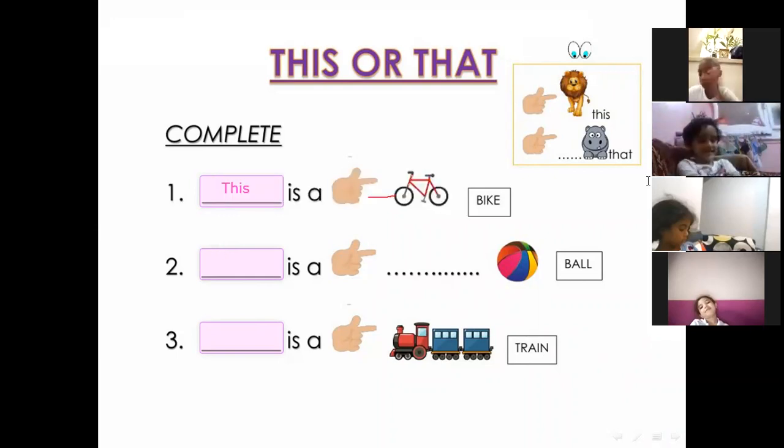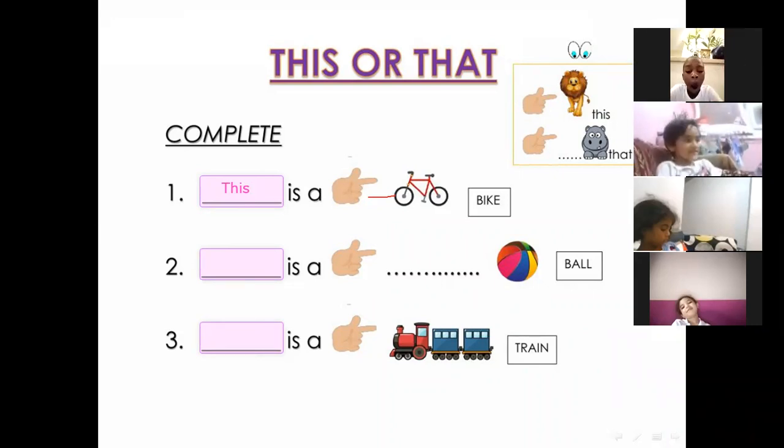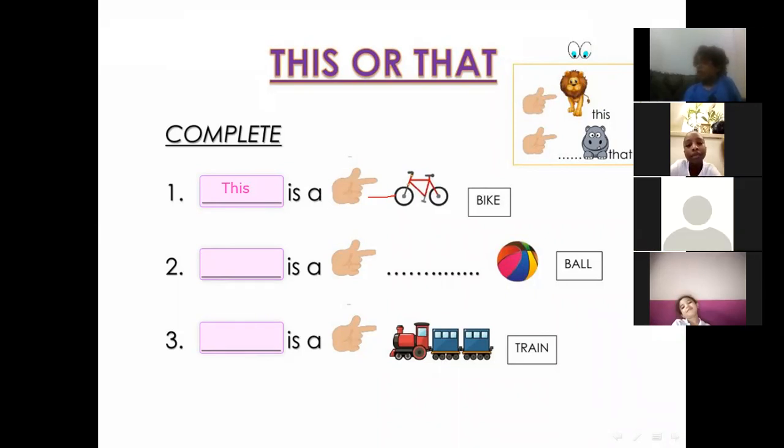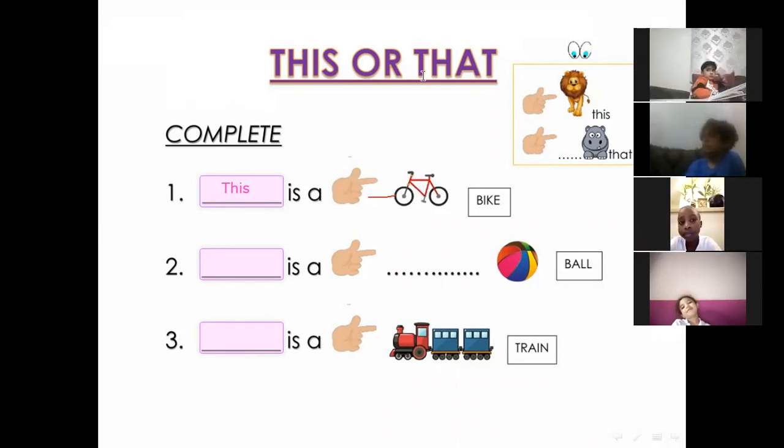And we will start with a capital letter. Welcome, Amna. Amna, unmute your mic. You got in very late. Hello, Amna. Yes, Amna. Look at the ball. The ball is far away. So will we say this is a ball or that is a ball? That is a ball. Excellent, wonderful.